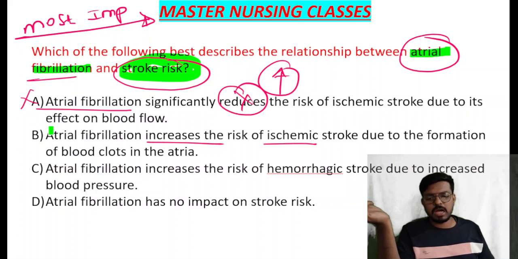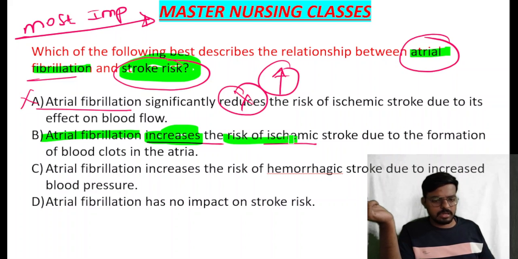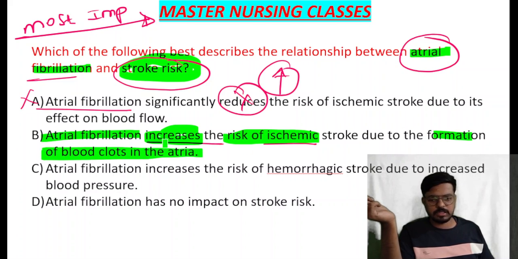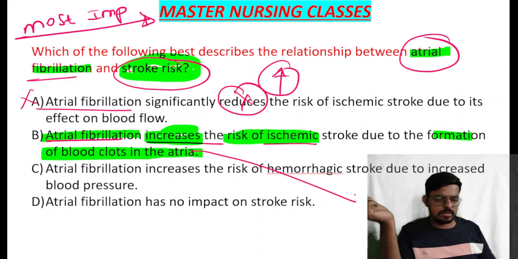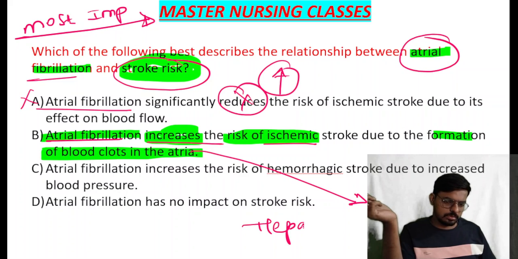Okay, so always remember that atrial fibrillation increases the risk of ischemic stroke by formation of a blood clot in the atria. That is the most important thing you people have to understand. Immediately after identification of atrial fibrillation, we need to start heparin as soon as possible.